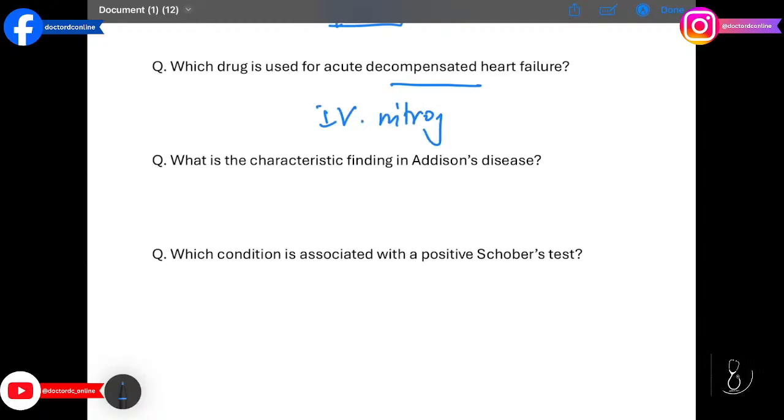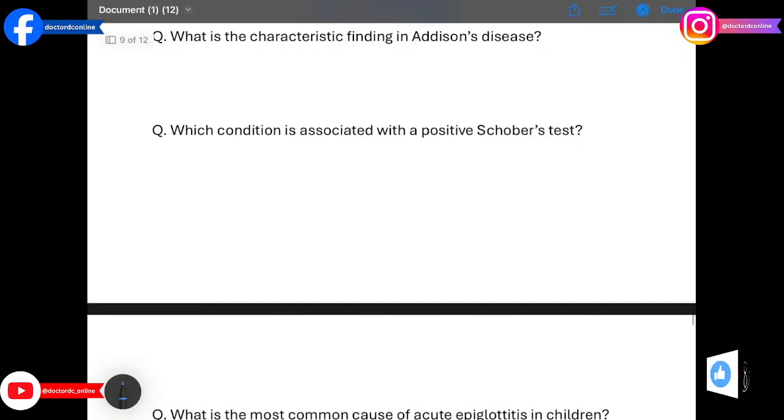What is the characteristic finding in Addison's disease? The answer is hyperpigmentation. Adrenal insufficiency increases ACTH, stimulating melanocytes.